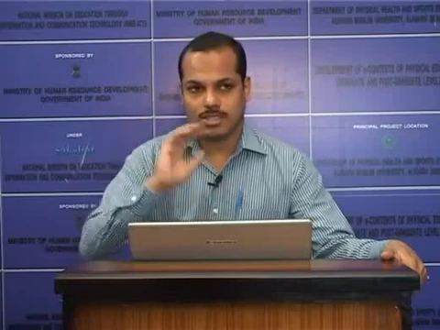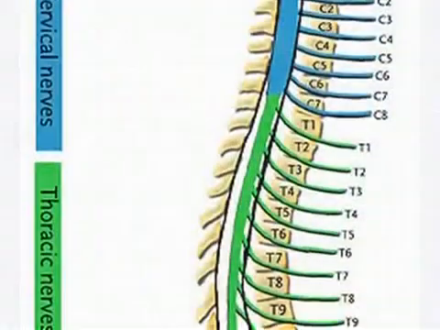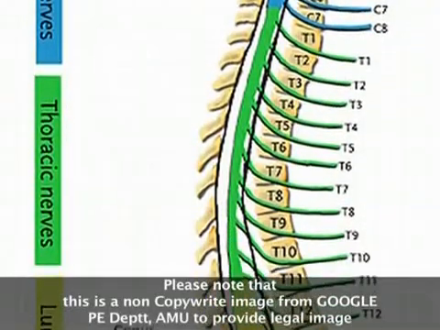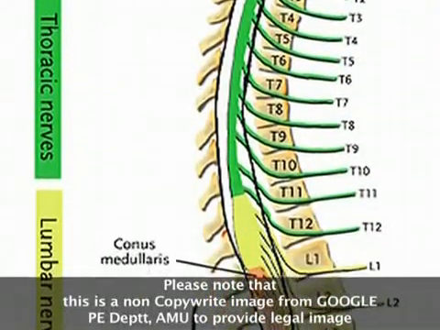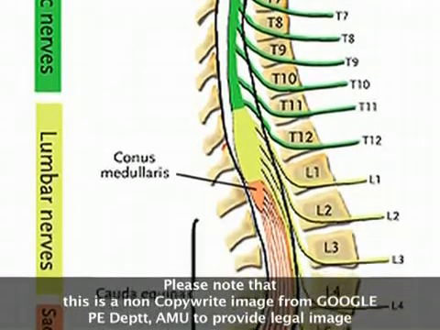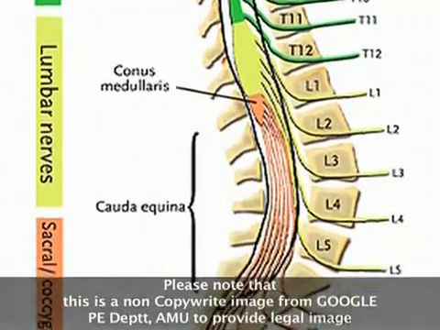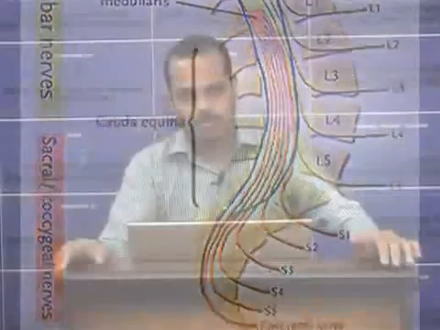Now, the peripheral nervous system. The nervous system which is outside the brain and spinal cord is called the peripheral nervous system. It consists of spinal nerves and cranial nerves. There are 31 spinal nerves, and they carry information from and to the spinal cord.